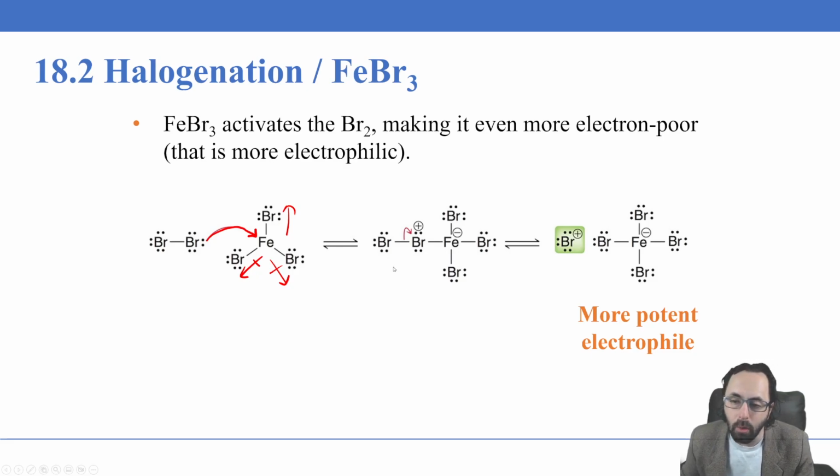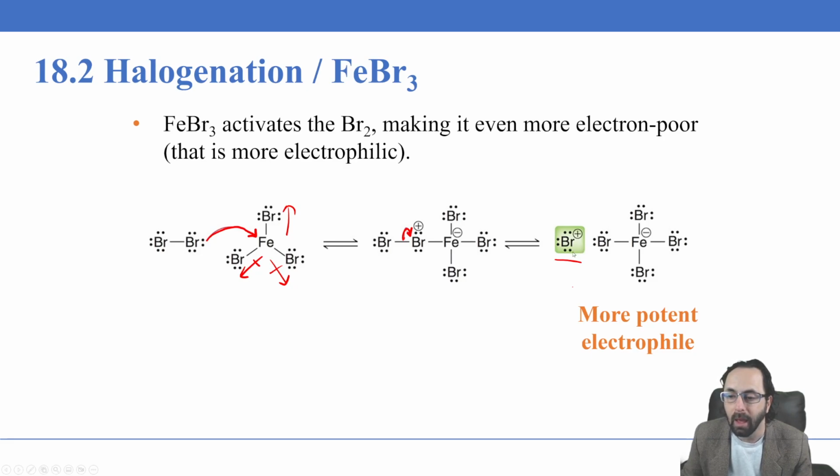Now, we can also observe this as a situation in which we have essentially an ionic compound. And in a sense there's a kind of equilibrium between these here. But if we write this in such a way that we give all of the electrons in this bond to the bromine atom attached to the iron, we can treat this bromine as essentially being a cation, missing 1 electron. So bromine is in group 7, and we usually have 7 valence electrons. Here it is drawn with 6. So it is a bromine cation.